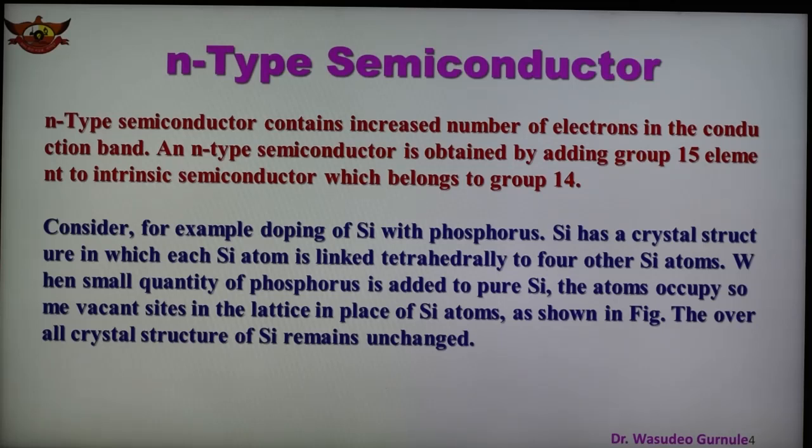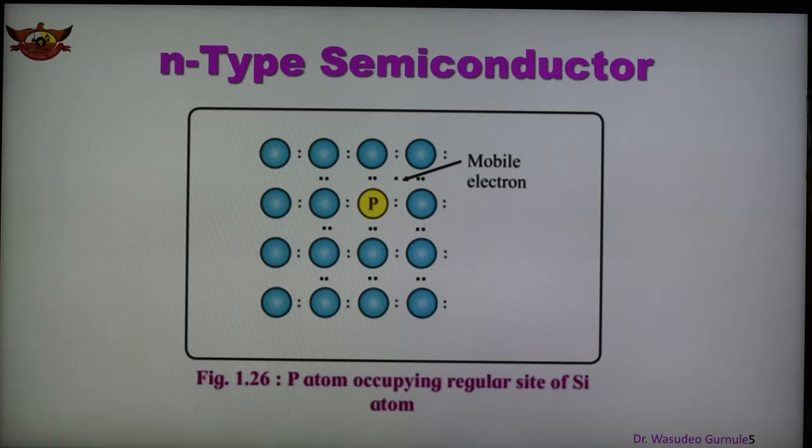When a small quantity of phosphorus as an impurity is added to pure silicon, it occupies a lattice site in place of silicon, as also shown in the figure. With this addition, the crystal structure remains unchanged, which is shown clearly here in the figure.